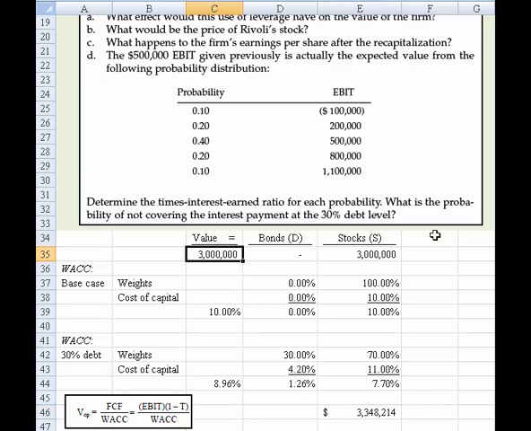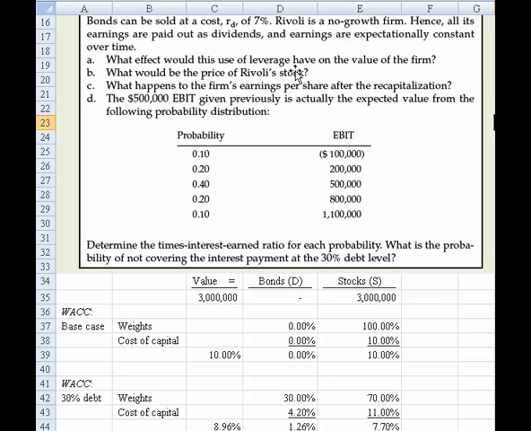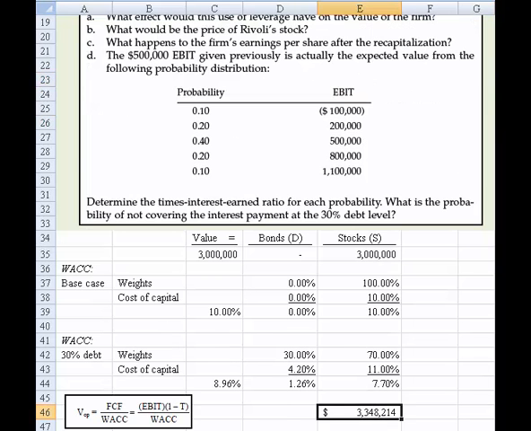And that takes care of part A, which asked, just at the top of your screen there, let me slide up just a little bit, what effect would this use of leverage have on the value of the firm? Well, it increased the value of the firm by $348,214. Okay, next, take a look at part B, which says, what would be the price of the company's stock? All right, let me slide down.